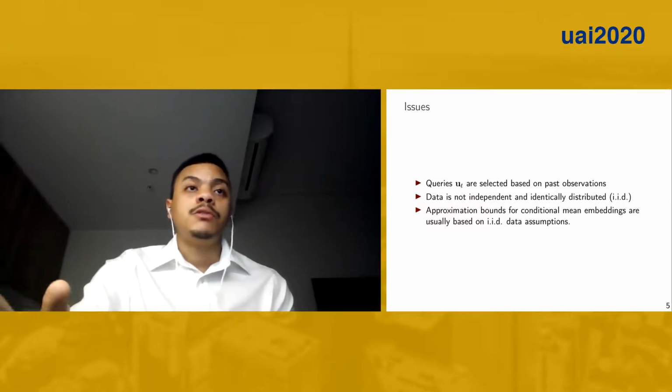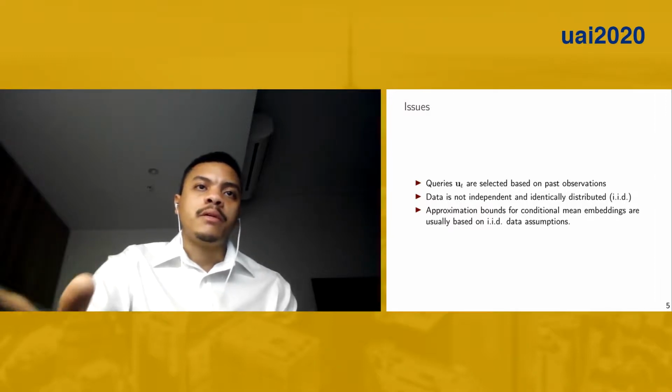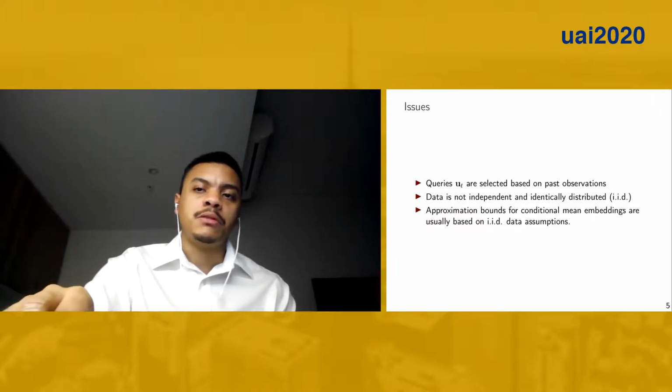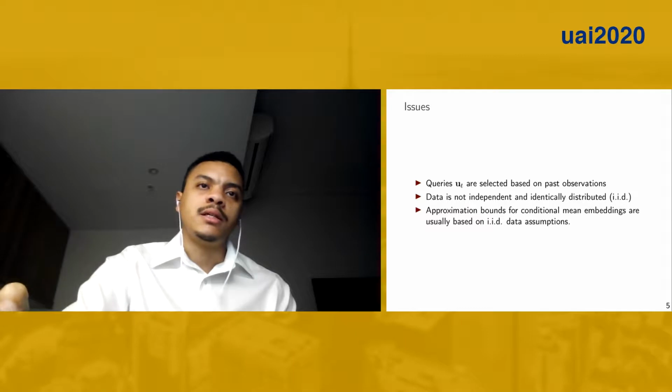So what are the issues that we need to address in the paper? Well, first of all, the queries are being selected based on past observations. So that makes the data that goes into the models not independent and identically distributed.